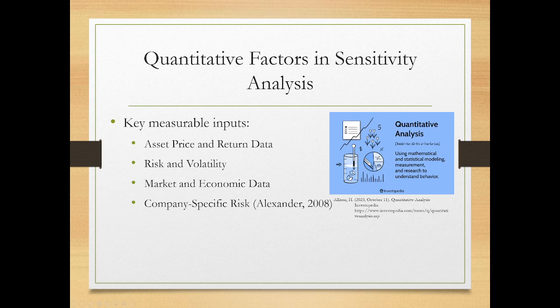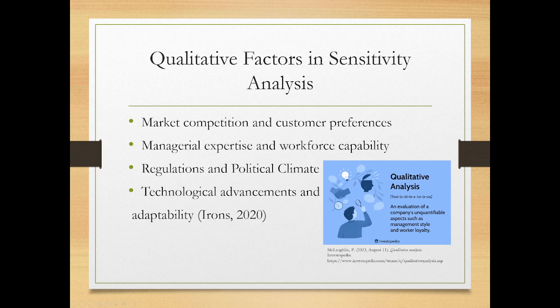Company-specific risks are associated with random events that do not affect the market as a whole but still have an impact on the company's financial outcome. Qualitative factors are non-quantifiable factors that influence the success of a project or company. Market competition is affected by a company's competitors. They can have better prices, have better marketing plans, and different technologies can lead to new products that your company just hasn't developed yet. These factors can then pull your customers, which in the long run impacts your profits.